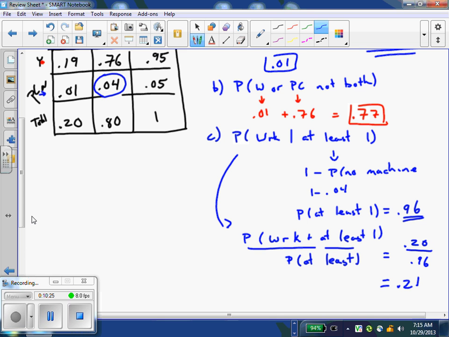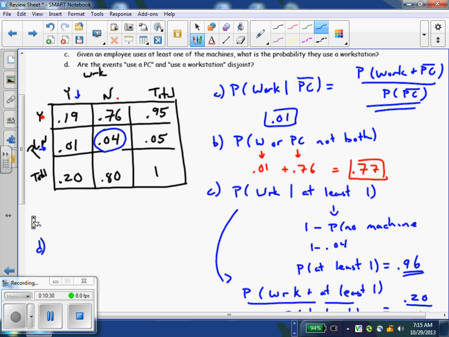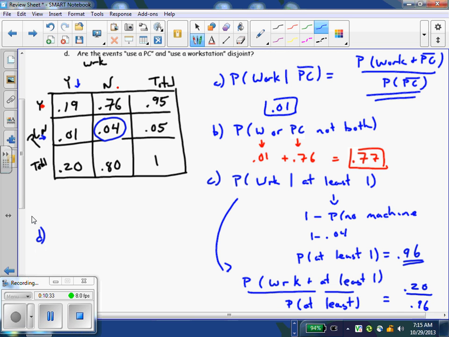Right. If you'll allow me to, I'll put D right there underneath the chart so I can still use it. And D was asking, are they disjoint? This is going to be a pretty quick one, because when I'm seeing disjoint, I'm looking, is there a situation where people use both? Absolutely, there's this group of people that use both. There's the overlap, right? Are they disjoint? No. A group uses both PC and workstations. There's an overlap.